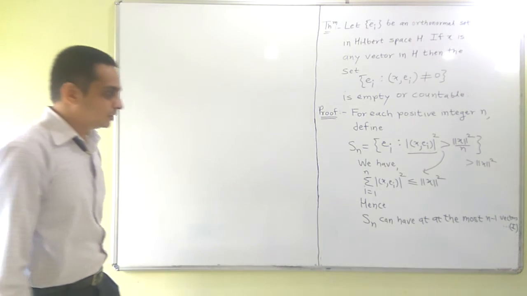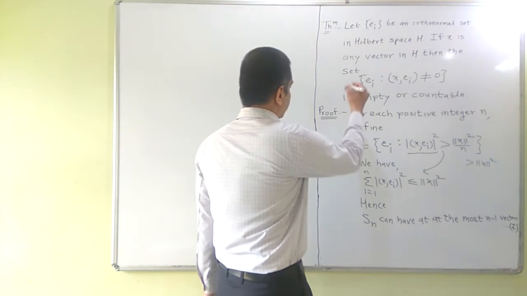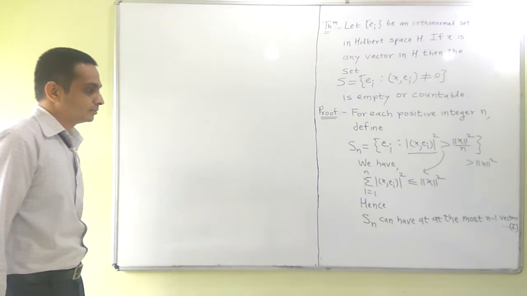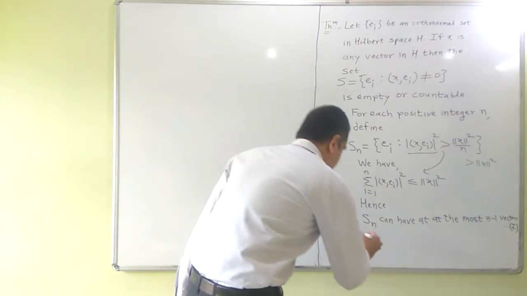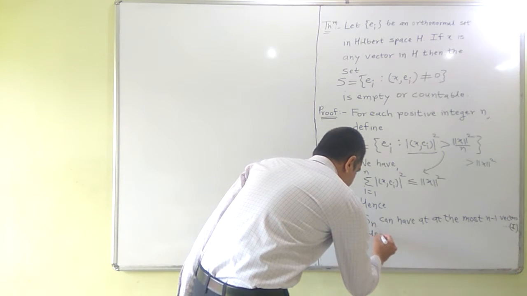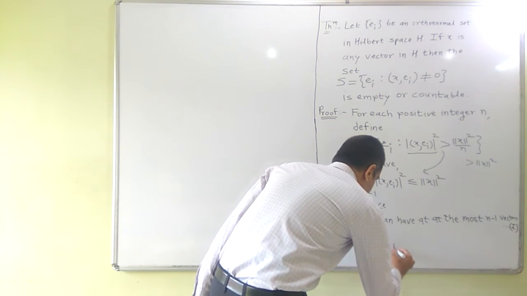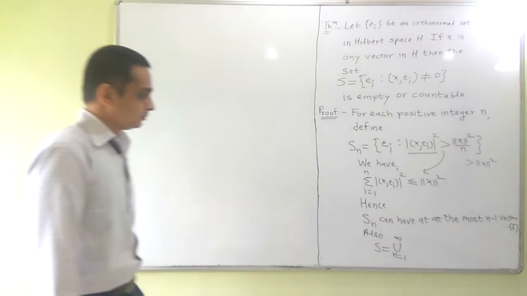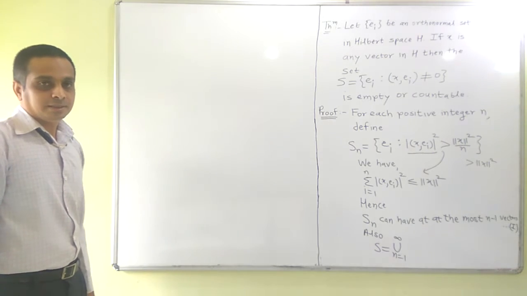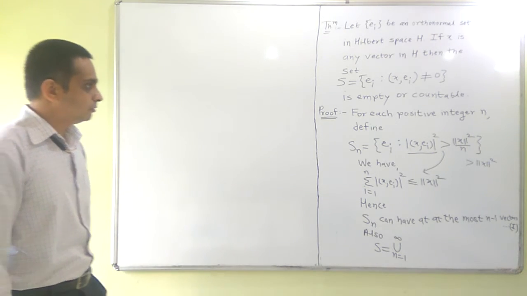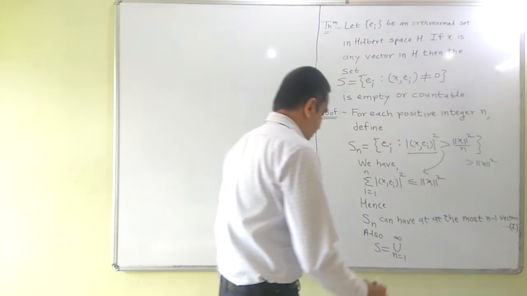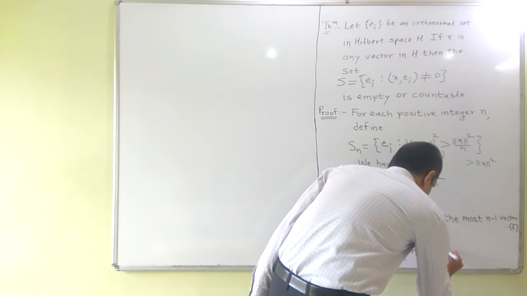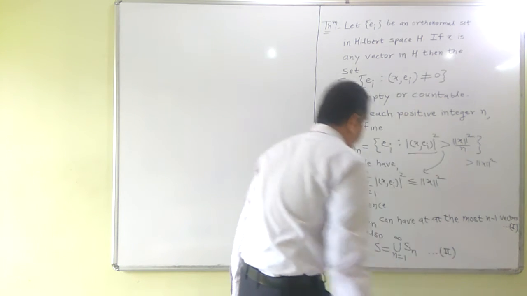Also, it is easy to observe that the set S is equal to the countable union of these S_n's.